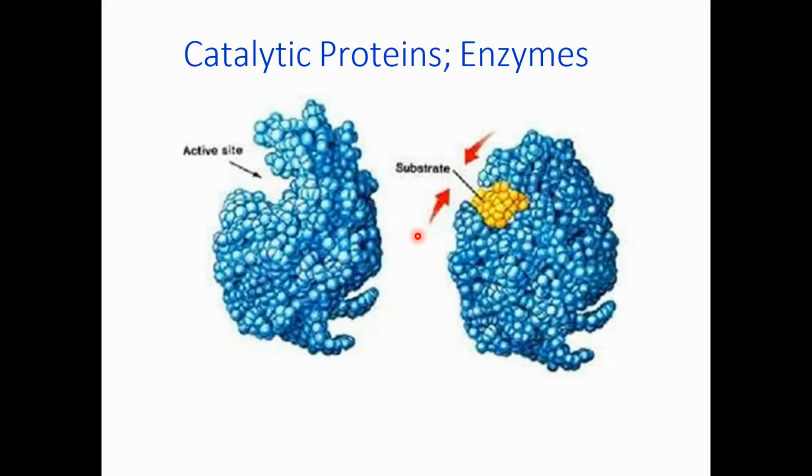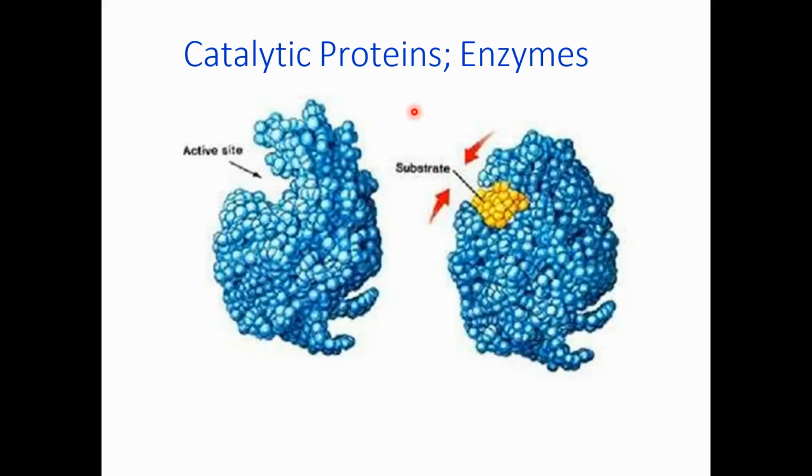So we have already discussed the catalytic protein. And what is a catalytic protein? Proteins that are enzymes. So here is a picture of an enzyme, and I am explaining it a little more comprehensively. Let's see, this is a protein that is an enzyme. It has a catalytic function. So how does the protein catalyze the reaction?